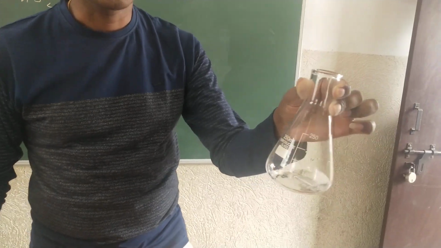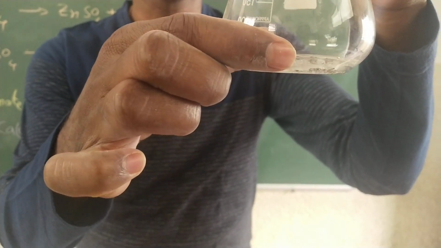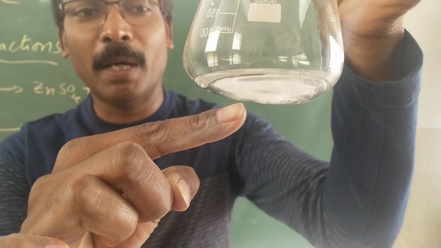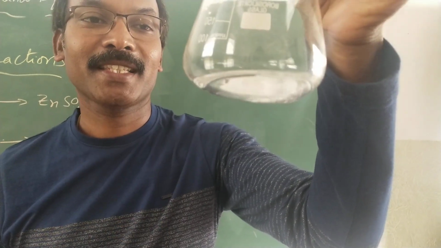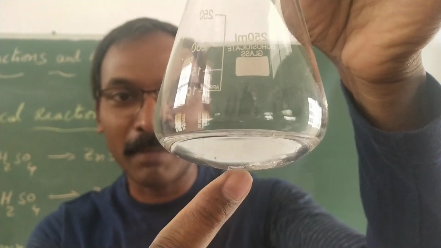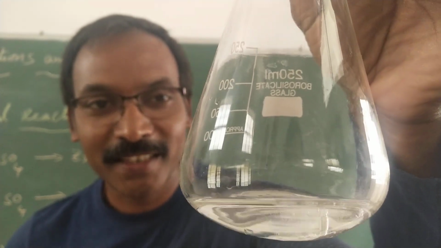Okay, children, you can observe the bubbles releasing from the zinc granule. Are you able to identify that? Yes, small bubbles are coming up. Those bubbles are nothing but hydrogen gas. Okay children, are you able to see? Very clearly it is visible here, bubbles and all those. Yes children? Yeah, okay.